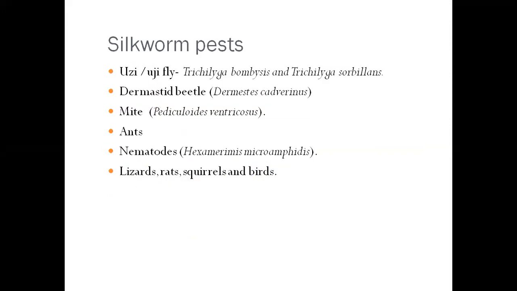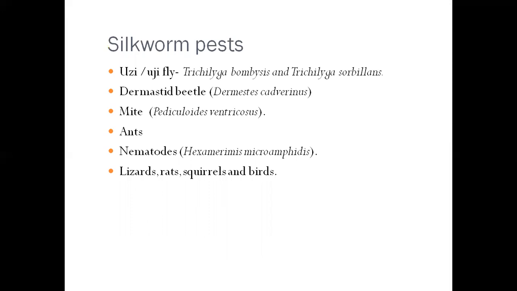Now next is silkworm pests. Different pests like uzi fly, dermestid beetles, mites, ants, nematodes, lizards, rats, squirrels, and birds attack silkworm larvae and damage the production of cocoons. This uzi fly, Exorista bombycis and Exorista sorbillans, attacks silkworm larvae.